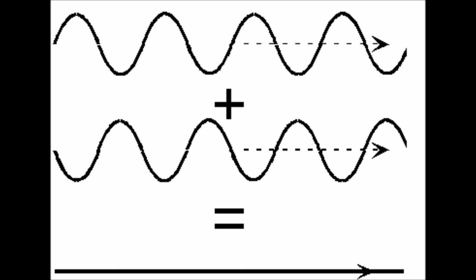When the first wave is up, the second wave is down. And when the first wave is down, the second wave is up. In both cases, the sum of the two waves is zero. In fact, all points on these waves add up to zero, effectively canceling each other out. This is called destructive interference.